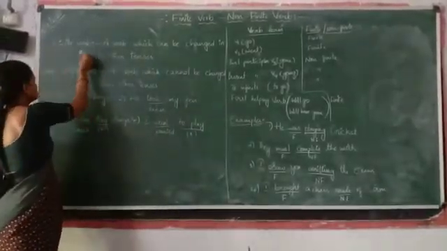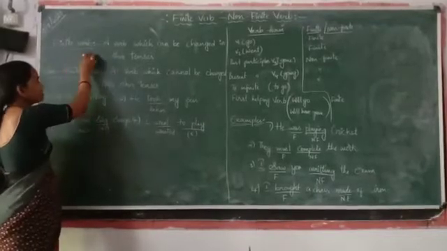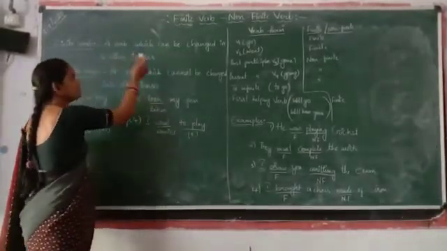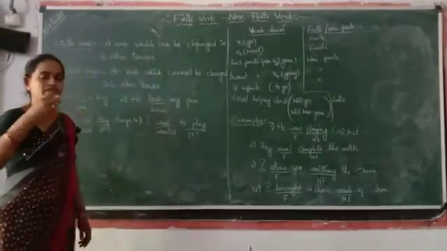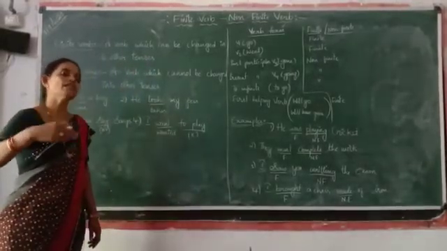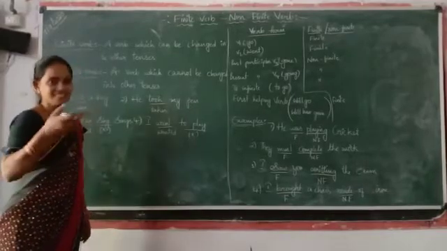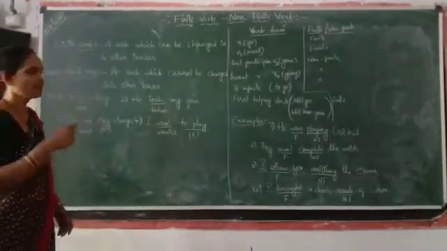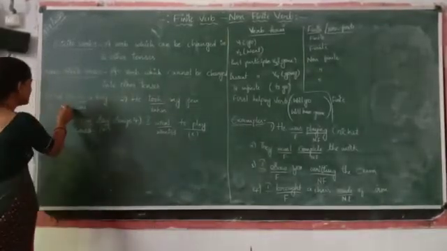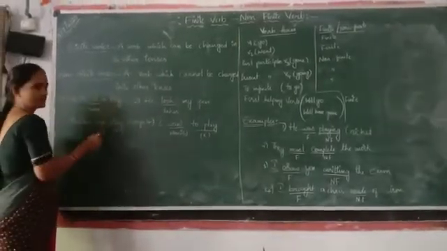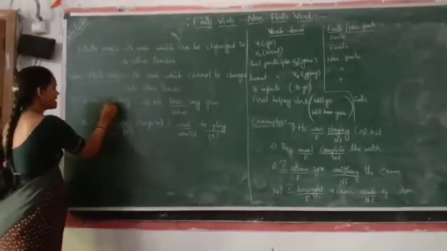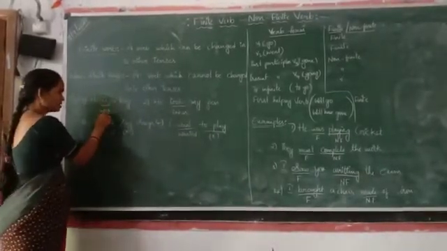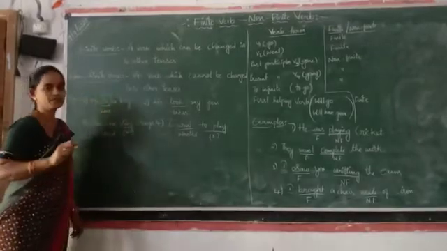Finite verb. See here, finite verb, a verb which can be changed into other tenses. That means a verb which can be changed to other forms of tenses in a sentence. So that is called finite verb. So let us see here. He is a boy. So here, is can be changed into was. So that's why here is is said as finite verb.